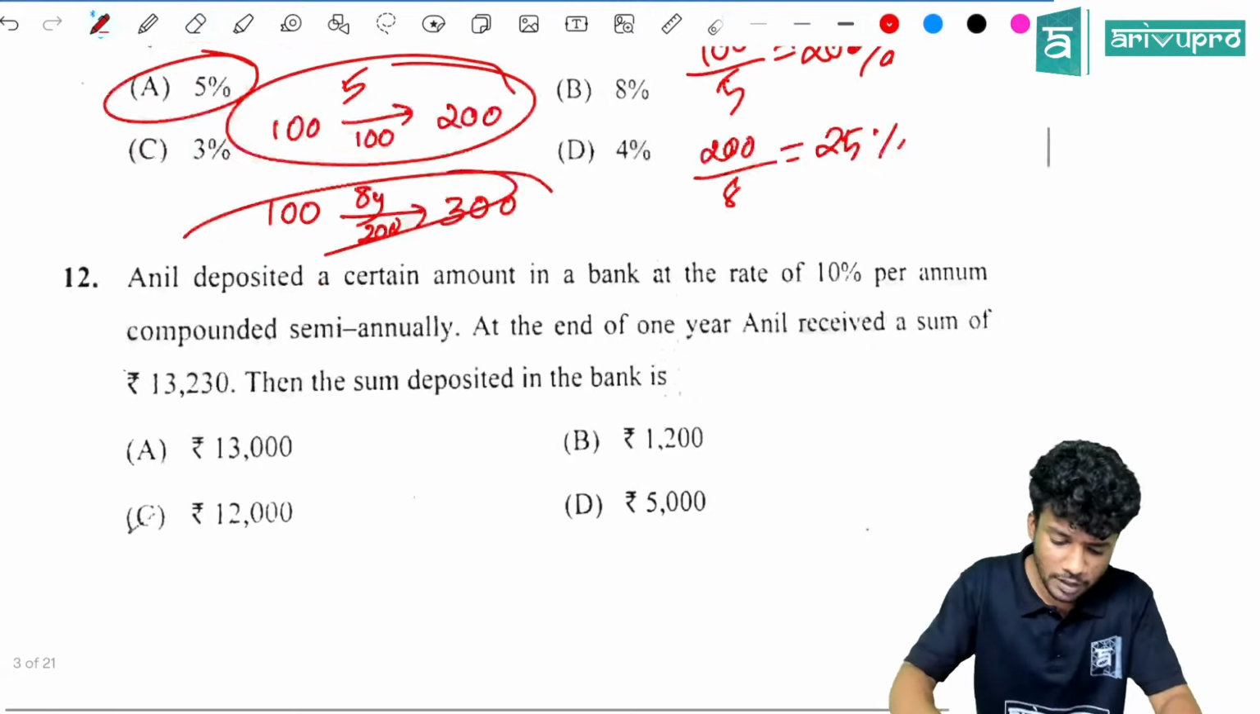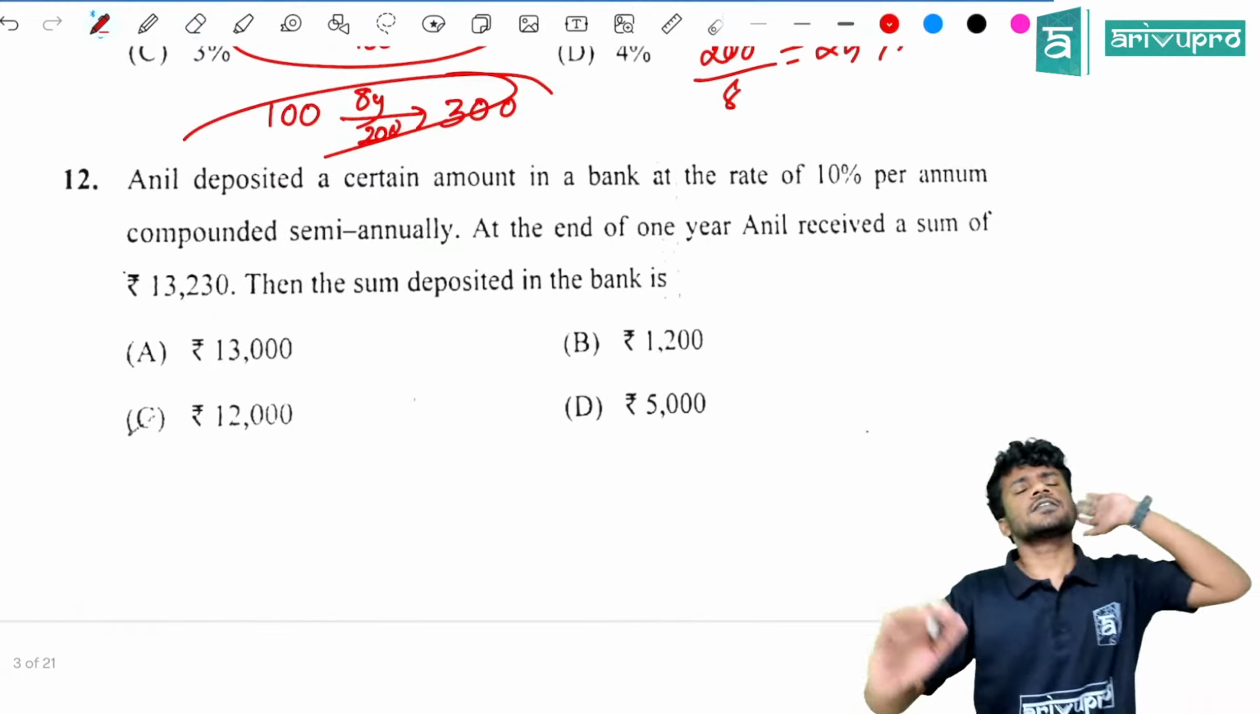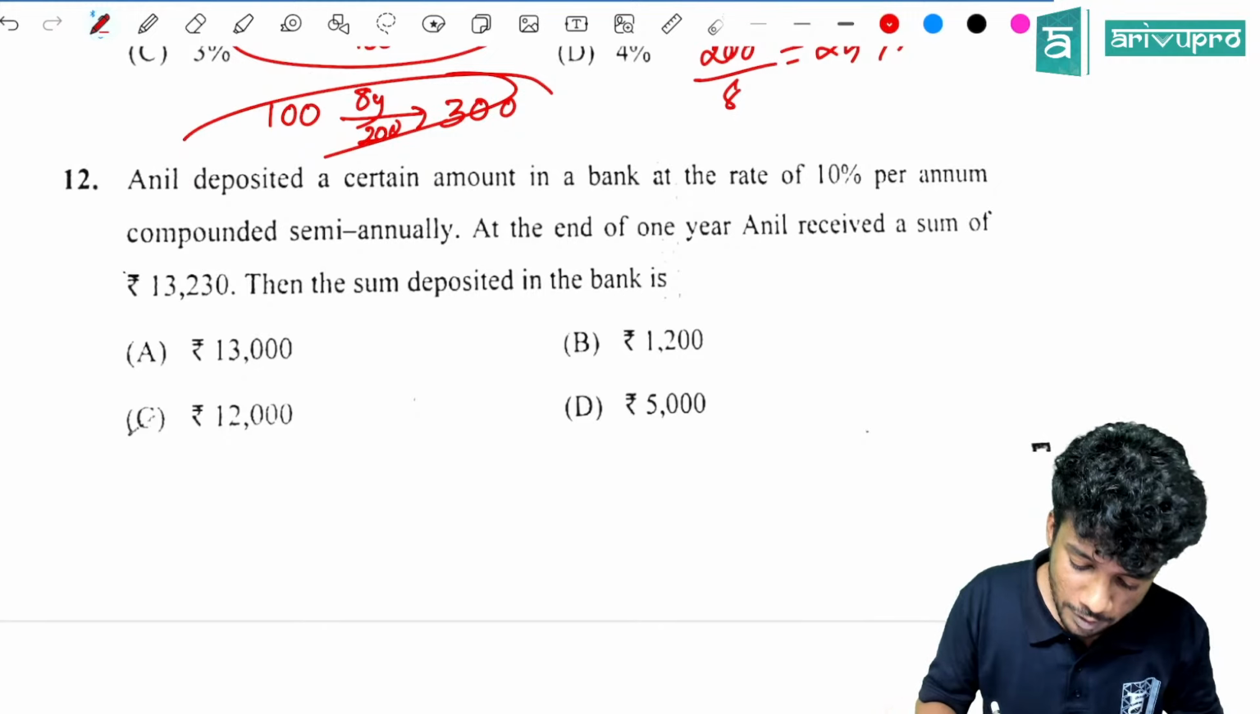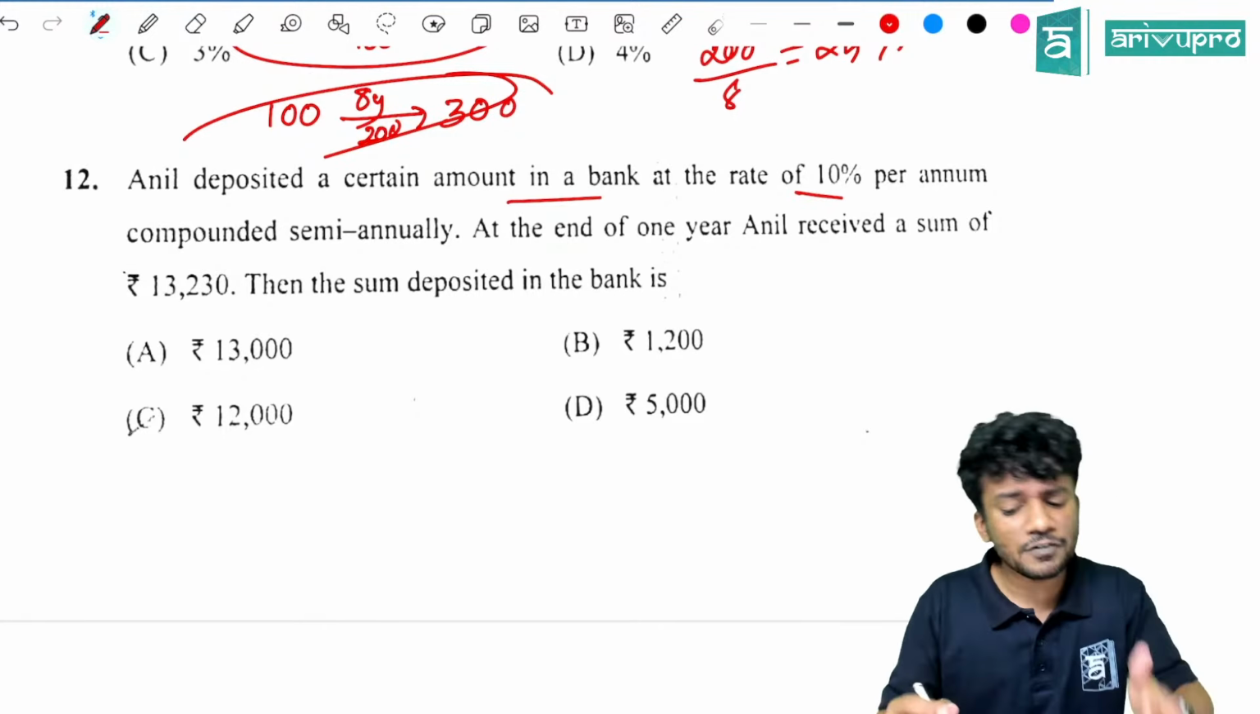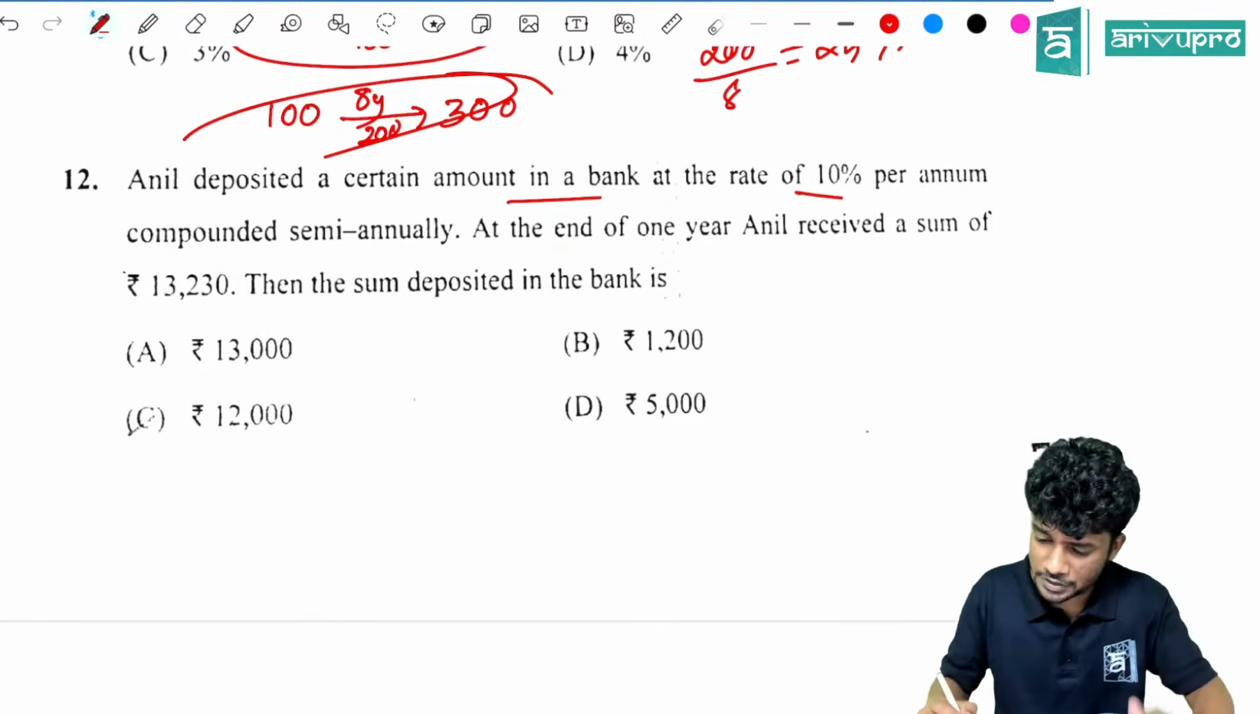Yes. The next one is: Anil deposited a certain amount in a bank at a rate of 10%. So the rate is given, which is 10%, compounded semi-annually. Very important. So that R will become how much? 10% divided by 2, which is 5%. So I is equal to 0.05. Very important. Then at the end of 1 year.